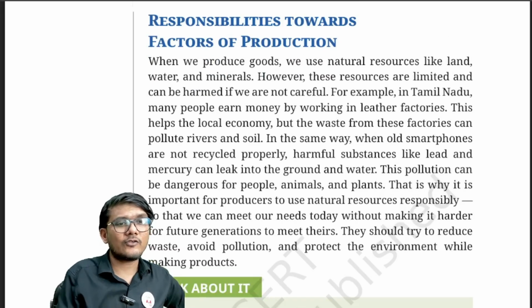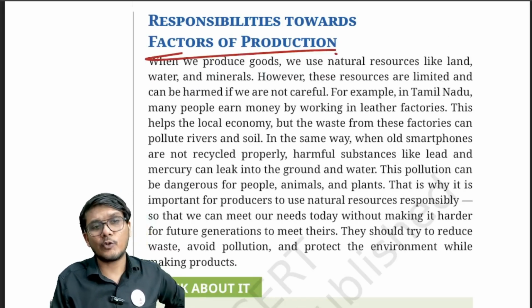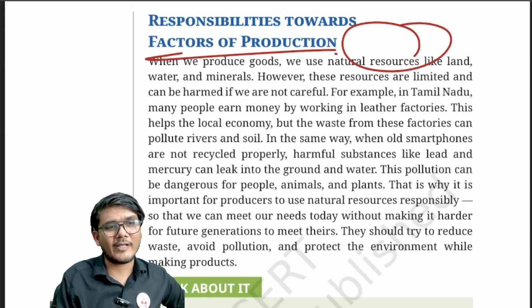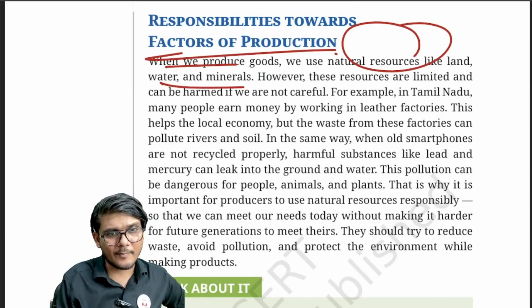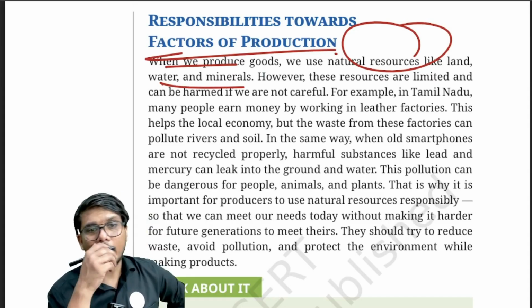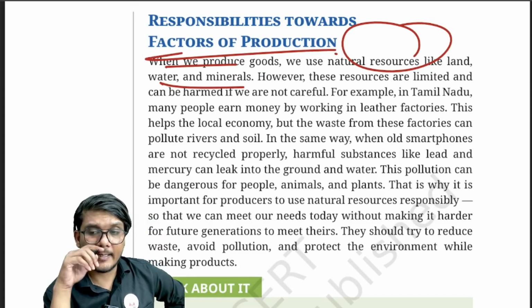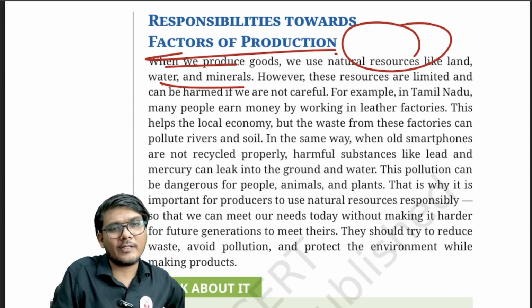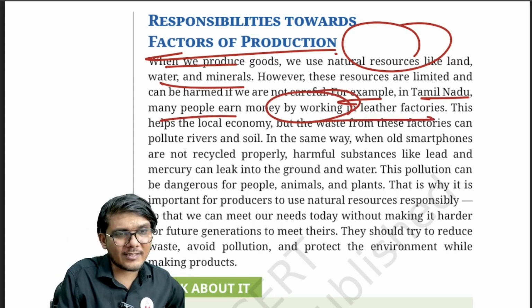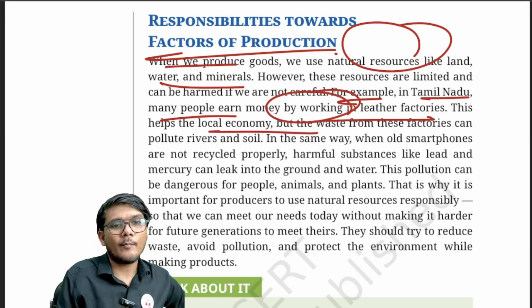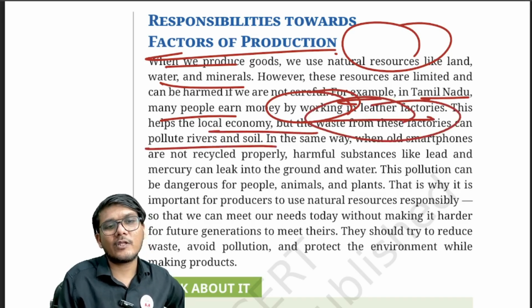Now responsibilities towards factor of production. See, when we produce certain goods, we use natural resources like land, water, mineral, etc. However, what can happen is this can create certain concerns. See, an example that they have given in Tamil Nadu, many people earn money by working in leather factories. Now, this helps the economy, that is fine. But the waste from these industries can pollute the river water and the soil.